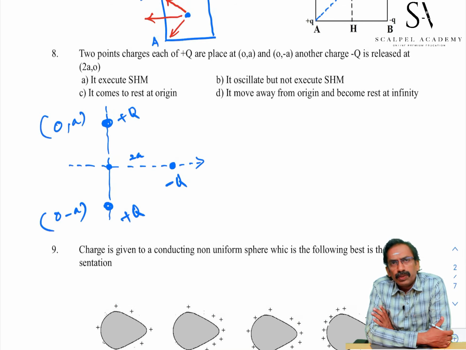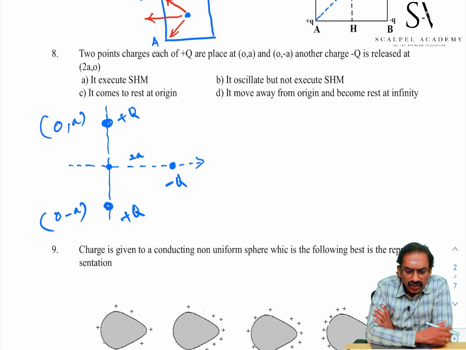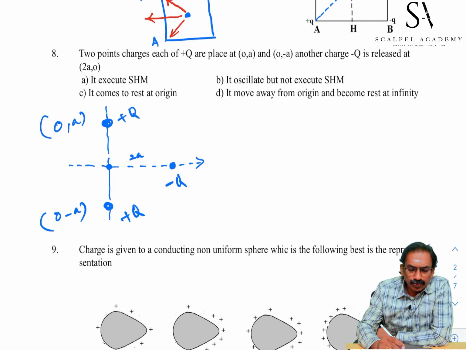It executes simple harmonic motion. Go through the options. It oscillates but does not execute simple harmonic motion. It comes to rest at the origin. It moves away from the origin and becomes rest at infinity. The positive charges on the y-axis will attract this negative charge. This force of attraction will be towards the origin.